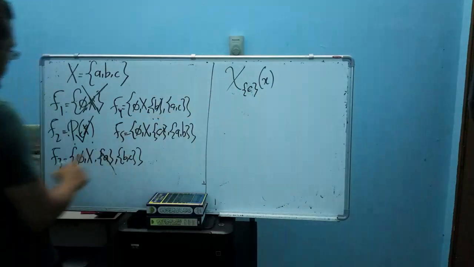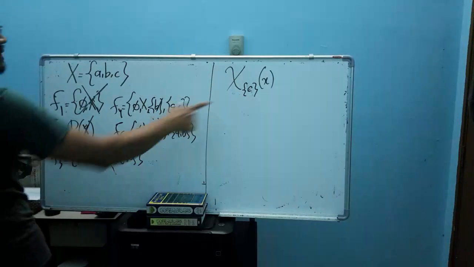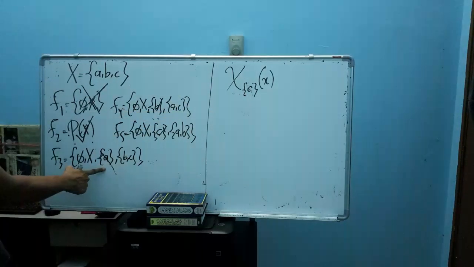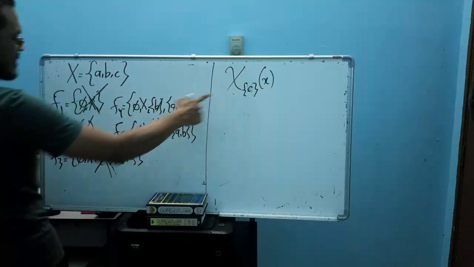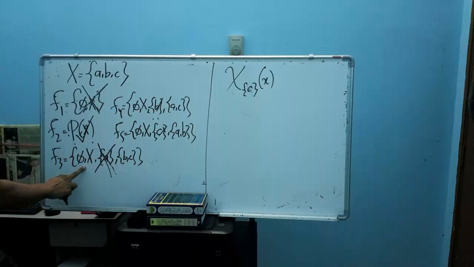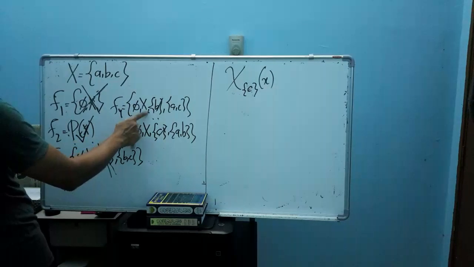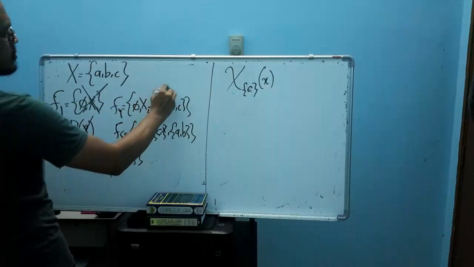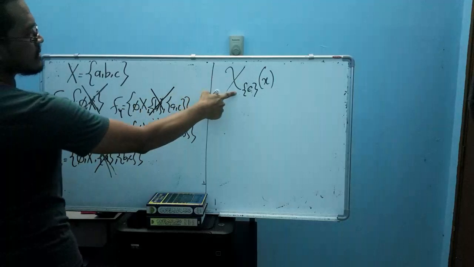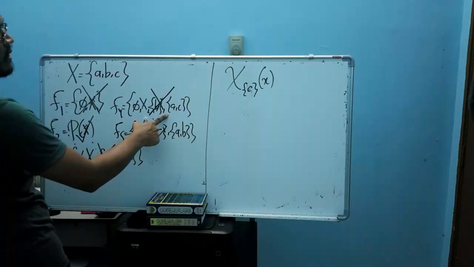Okay, so now let's check the third algebra here. Does the third algebra contain C? We don't have C, meaning that this indicator function is not measurable with respect to the third algebra. So F4, does F4 here contain C? No, it doesn't contain C, meaning that this function is not measurable with respect to the fourth algebra.